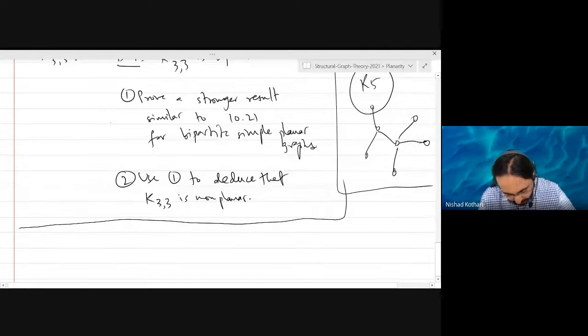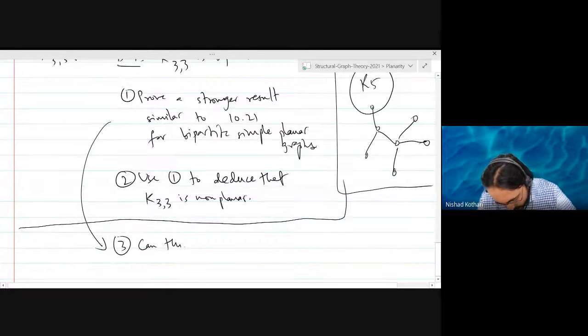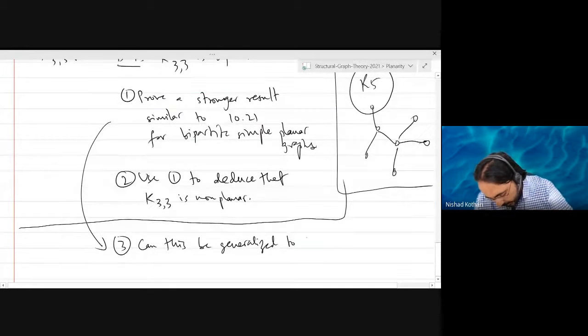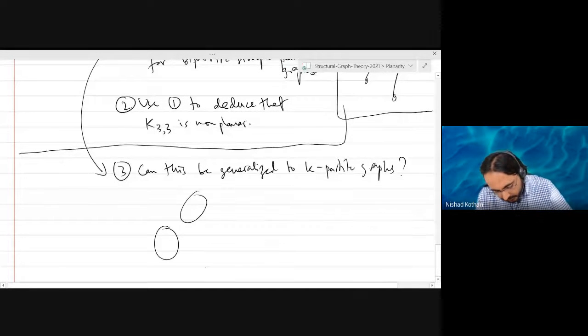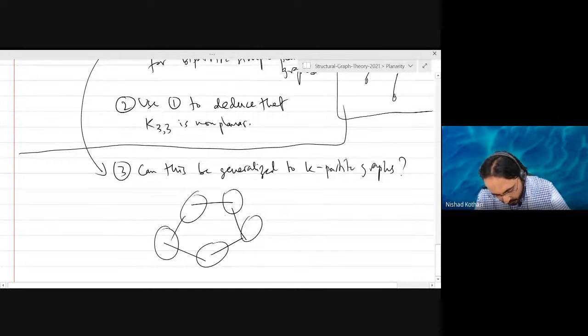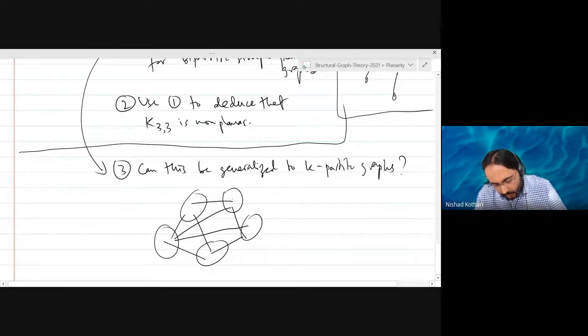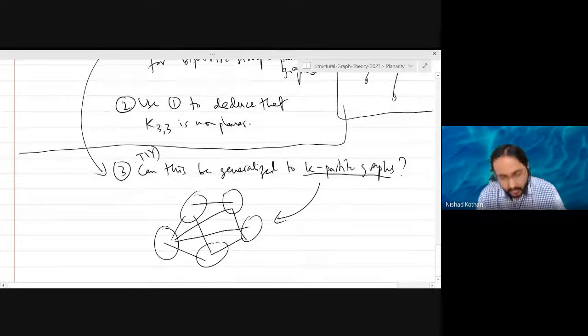So I don't know the answer. Can this be generalized to K-partite graphs? Right? What is K-partite? You take K parts of the vertices and all the edges have to go between these K parts, but there cannot be any edge with both ends in the same part. Okay? So I won't write down the definition. This is a try it yourself problem. Okay?